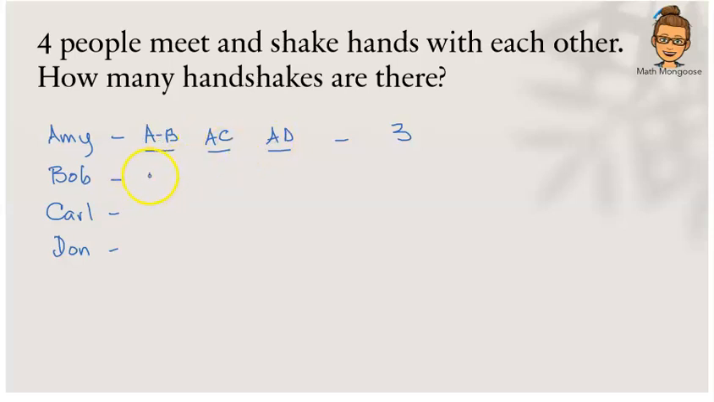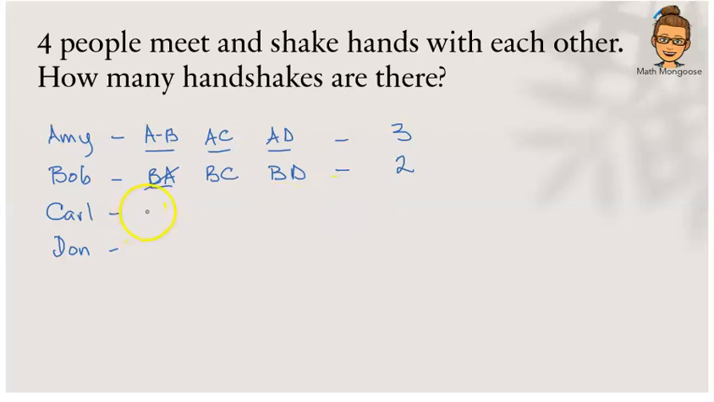Who is Bob going to shake hands with? Bob is going to shake hands with Amy. Bob and Amy. Bob is also going to shake hands with Carl, Bob and Carl, and Bob is also going to shake hands with Don. But let us look carefully. Bob and Amy, look at this handshake. It is the same handshake as Amy and Bob. When Amy is shaking Bob's hand, Bob is shaking Amy's hand. So we already counted it up here in this 3. So we're not going to count it again. So we'll cross that one out. So how many new handshakes do we have? We have 2 new handshakes.